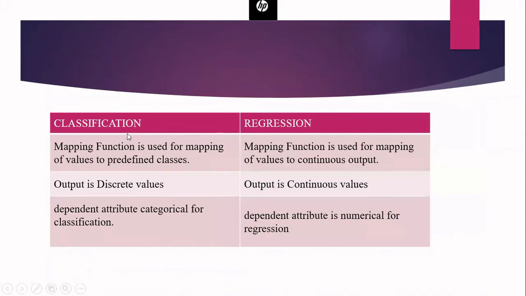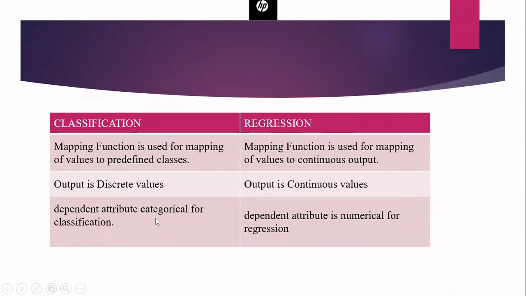Now, what is the difference between classification and regression tasks? In case of classification, your mapping function is used for mapping values of predefined classes. Whereas in case of regression, it is not only predefined classes, we will have all the possible values. So the mapping function is used for mapping of values to continuous output. That is regression. So we can say that in classification, our output is a discrete value, whereas in regression, it is a continuous value. And we can apply this classification for categorical variable.